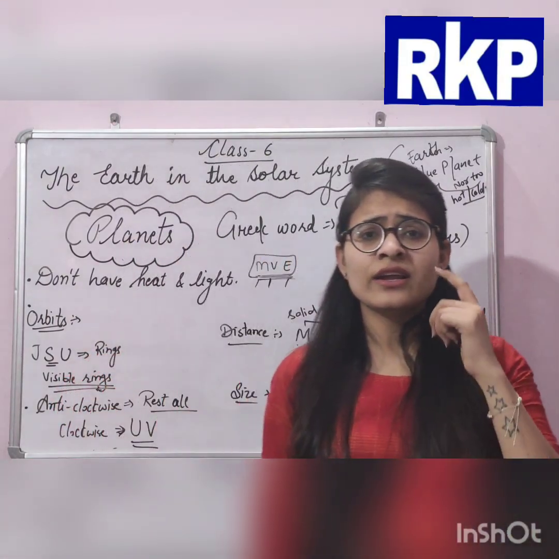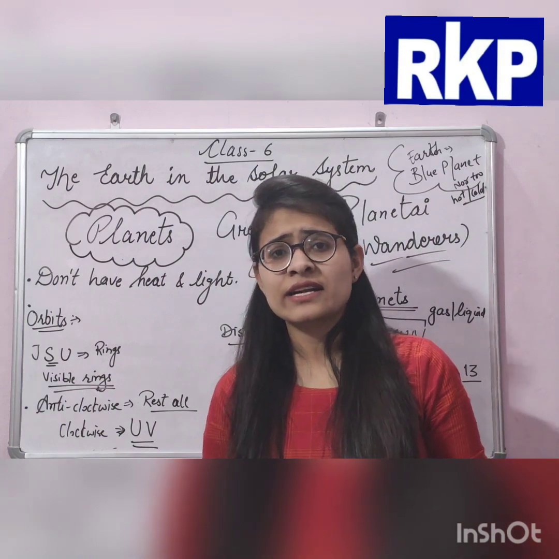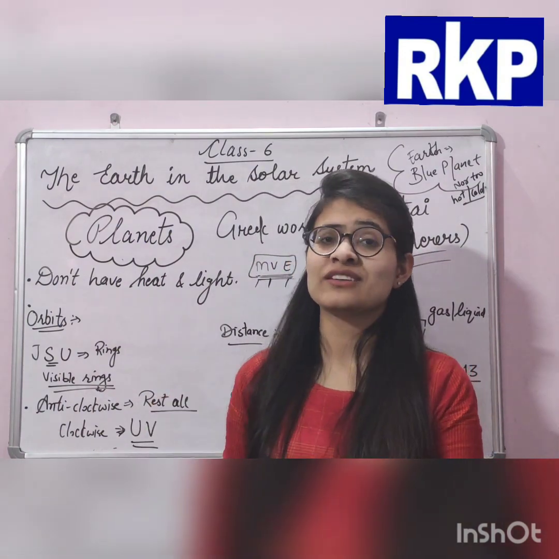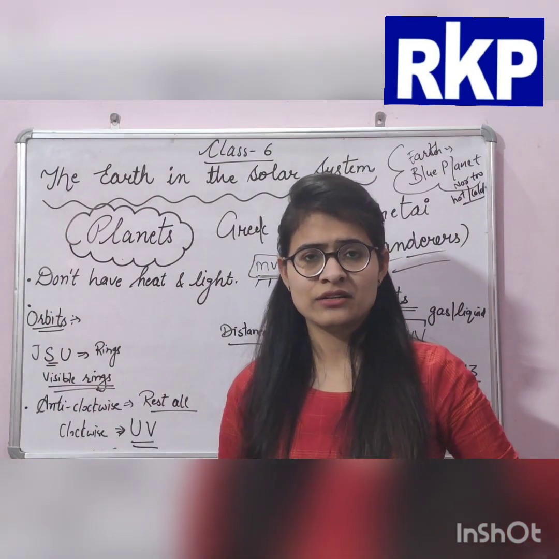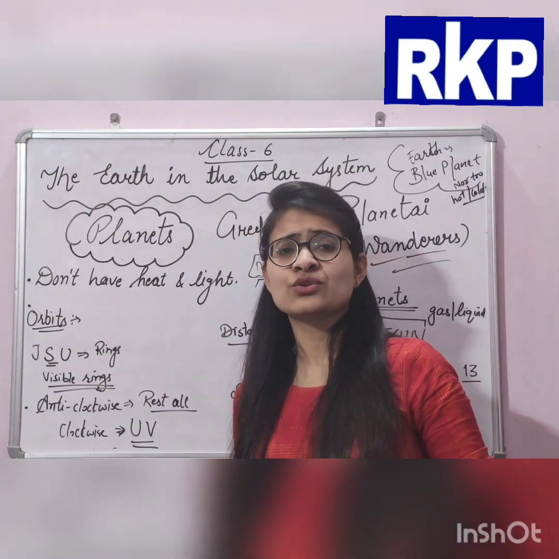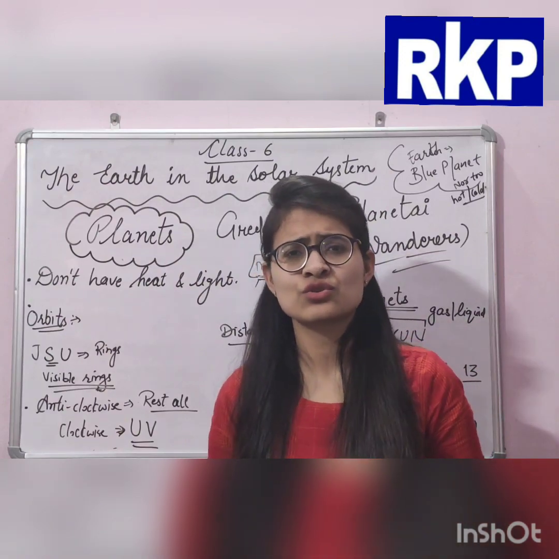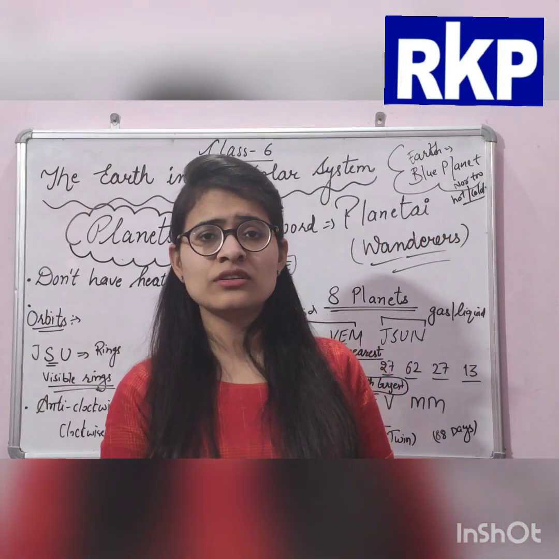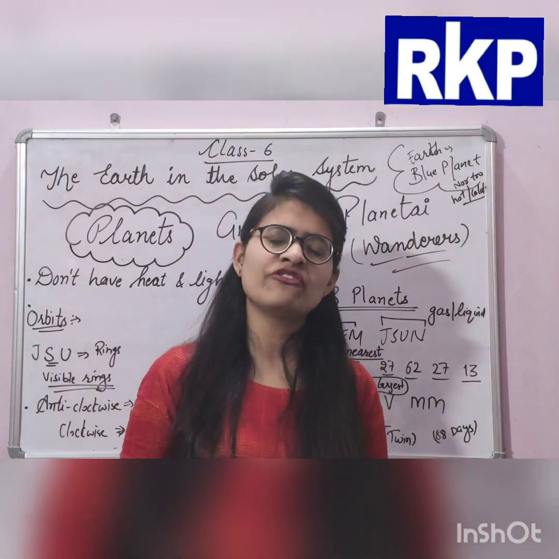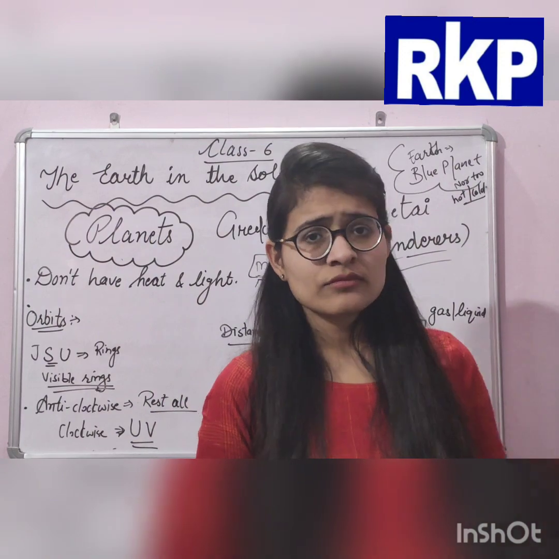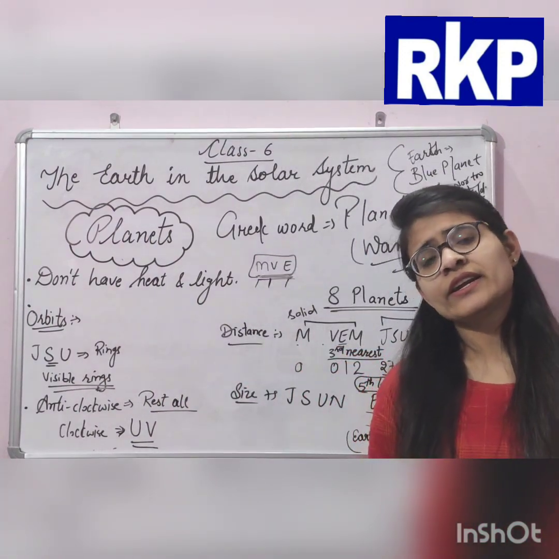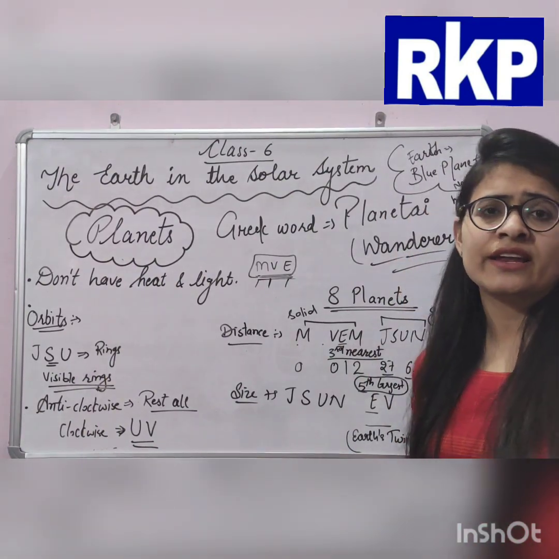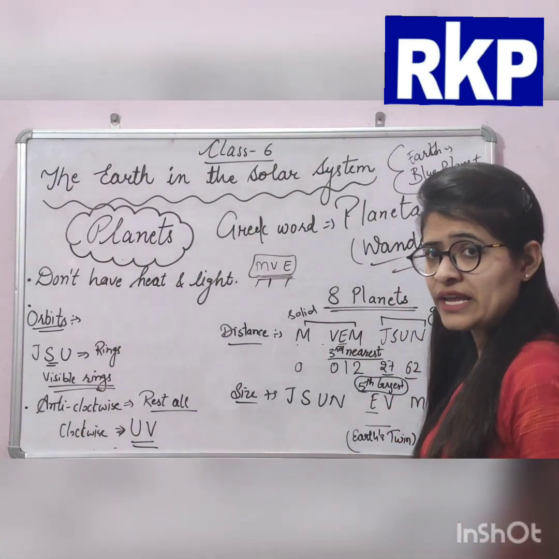A celestial body that cuts another orbit will not be considered a planet. Its size is also very small. So it has been removed from the list of planets and is now called a dwarf planet. It was declared a dwarf planet in 2006 at the meeting of the IAU.